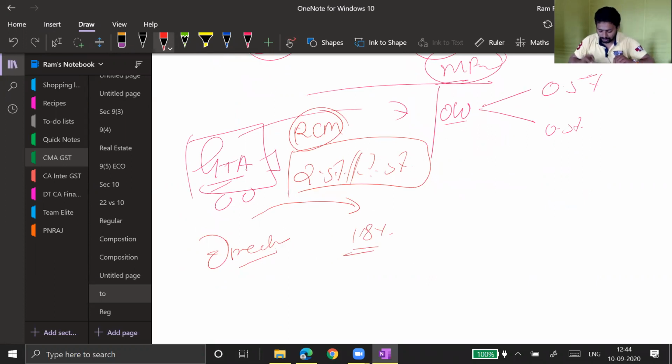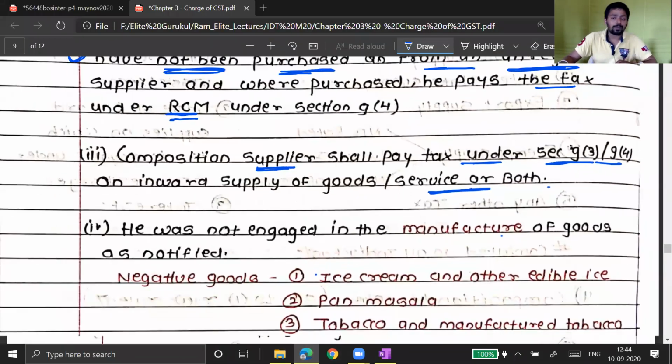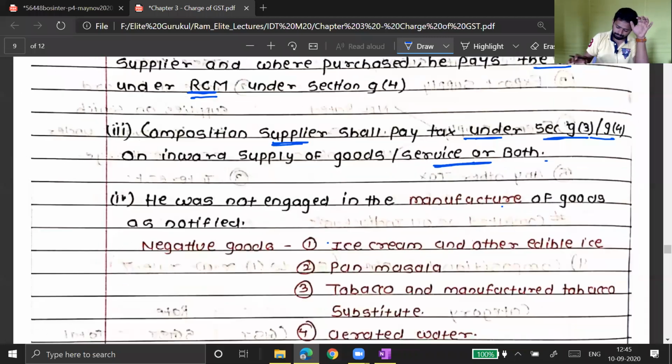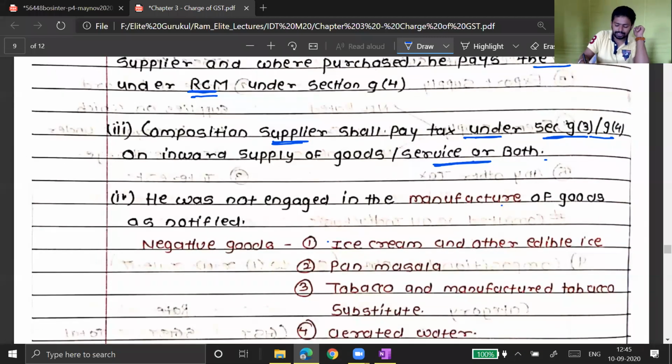So what I'm trying to say is, the composition scheme is giving relaxation from tax compliance on outward supply, but the composition scheme is not giving any tax concession on inward supply. Inward supplies which are taxable on reverse charge basis, whatever rates are applicable to them, you must pay tax on that. Okay.